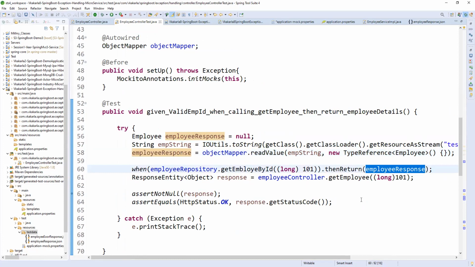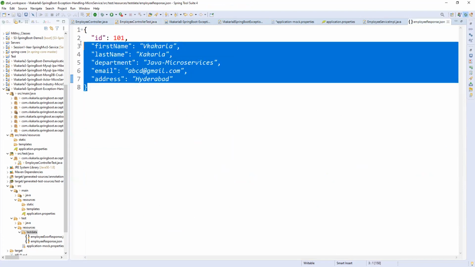Rajan, one minute. Can you please explain again about this object mapper? Yeah. See, whenever you want to convert a JSON string to a JSON object, for example, this is a JSON object.